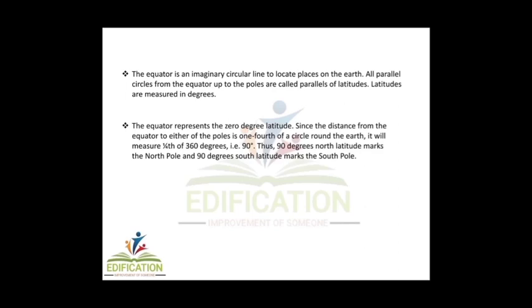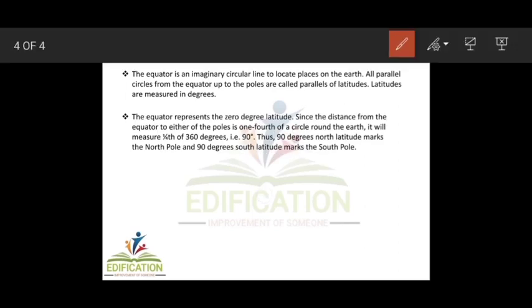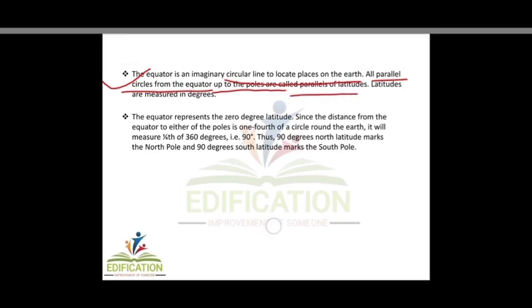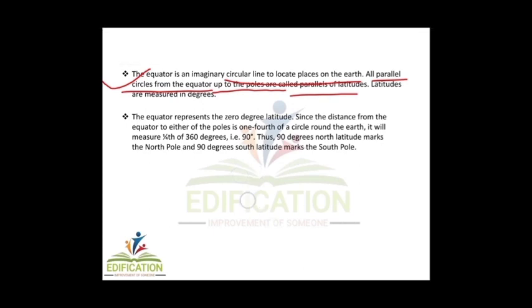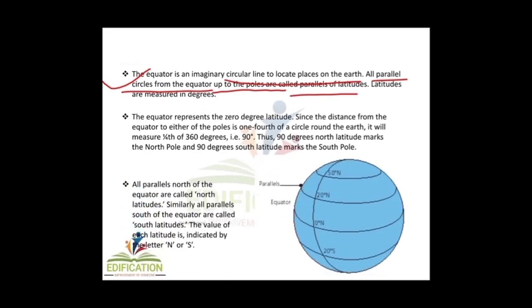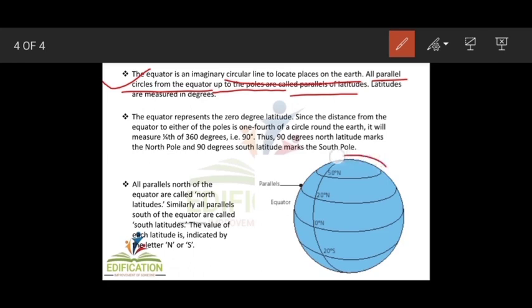Now next we have our next point: the equator is an imaginary circular line to locate places on the earth, and all parallel circles of the equator up to the poles are called parallels of latitude, and latitudes are measured in degrees. If you see this globe, this is the equator, and these lines are the parallels of latitude.